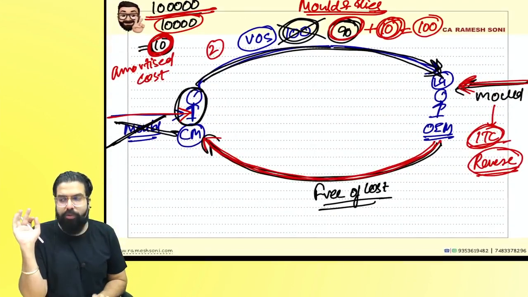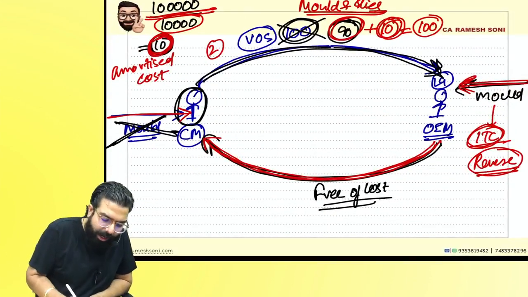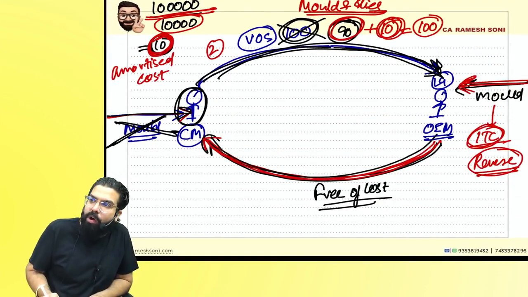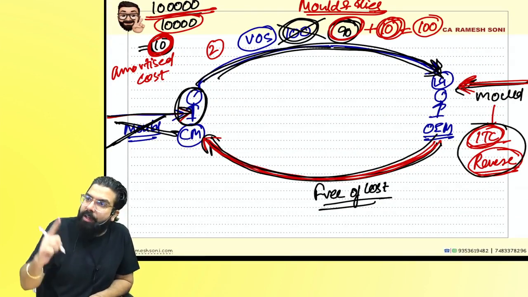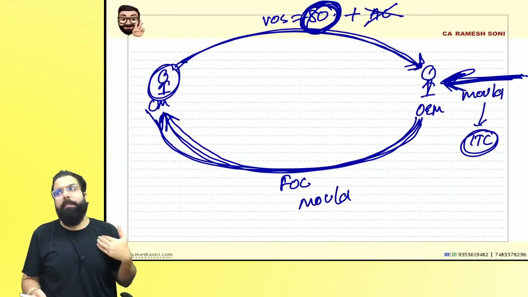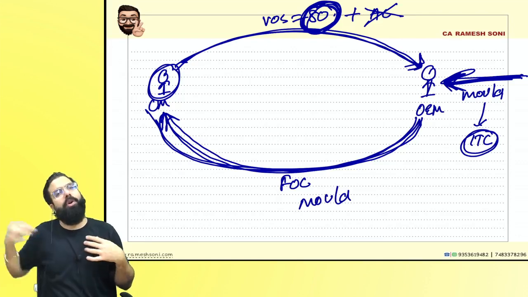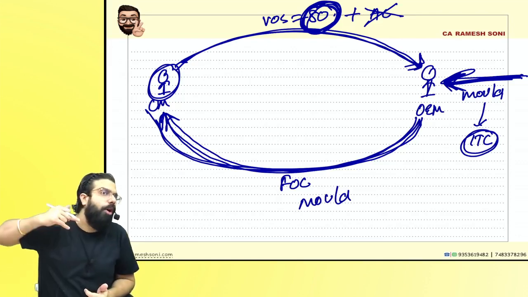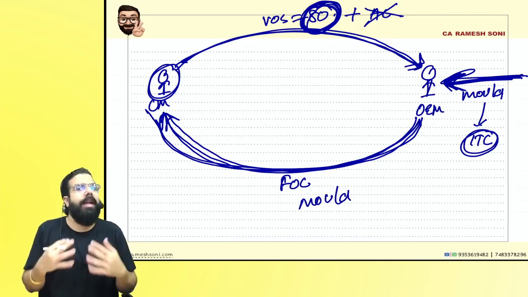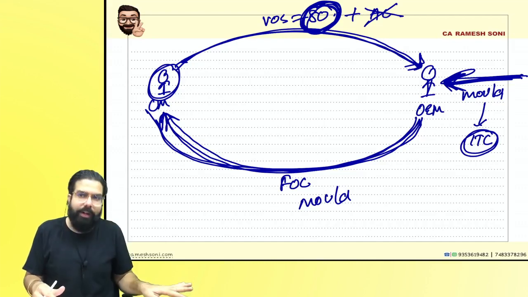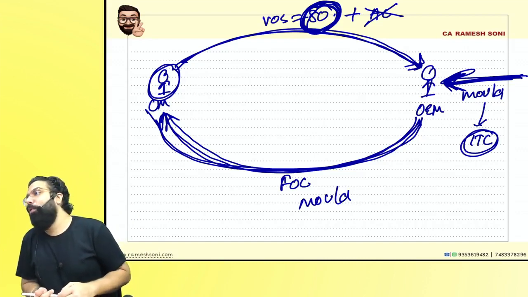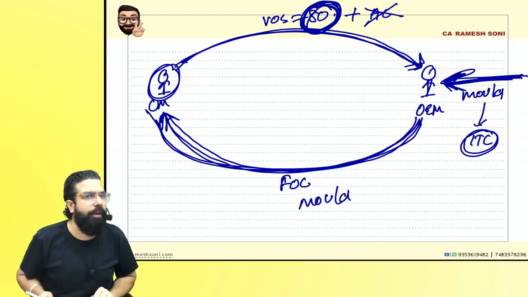Always remember one thing, you have to see the contract. In case of mold and die, if the contract was that he will buy the mold and give you the supply, but you bought the mold and you gave it to him free of cost, in that scenario, first of all, ITC will be reversed. Secondly, amortized cost also has to be added. Secondly, if you told I will buy the mold and give it to you, that is your business to give him the mold. You can take the credit also, and when he makes the component and gives it to you, because it was not his obligation to buy the mold, you had only agreed that I will buy the mold. It's your business, you can take ITC also, and when he supplies it to you, no amortized cost will be added to his value of supply.